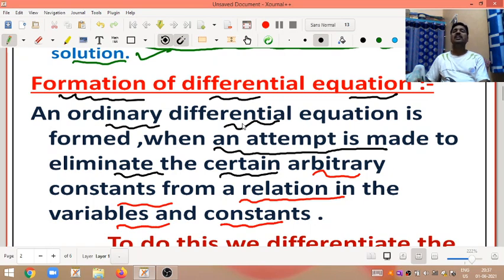How do you eliminate the arbitrary constants?